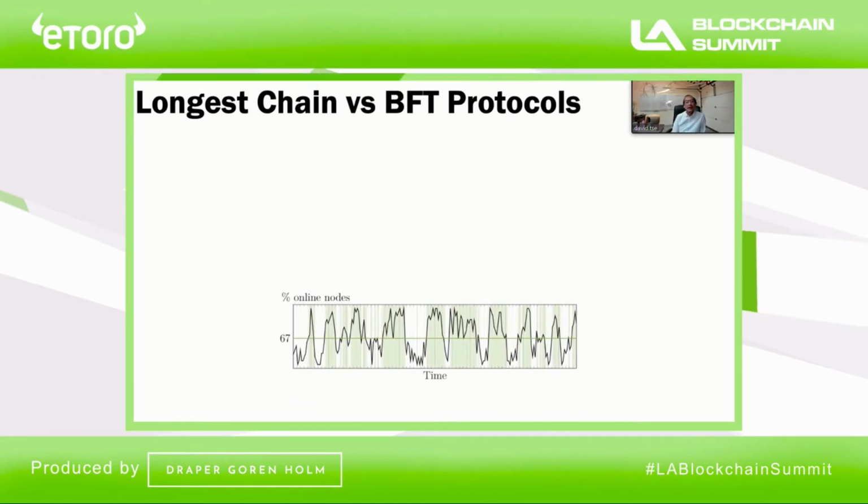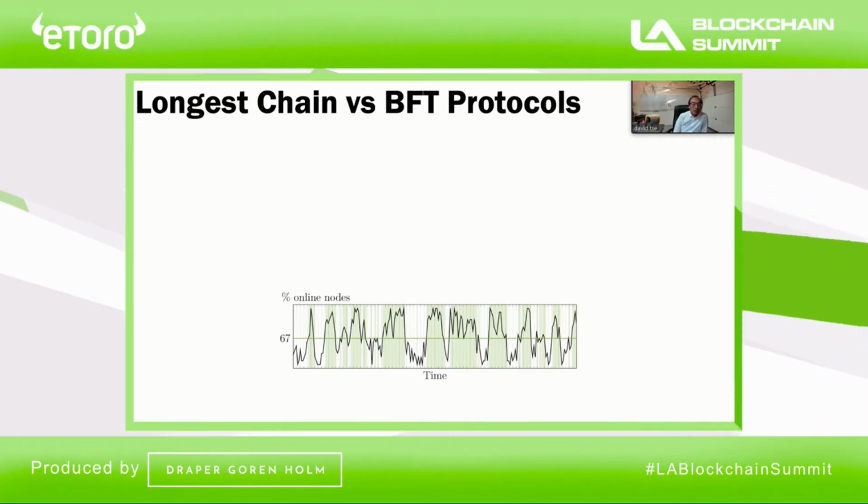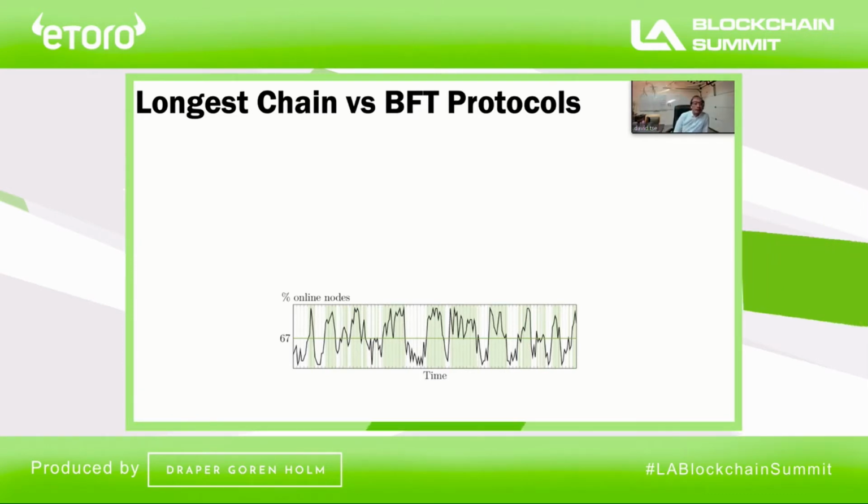And let's look at the situation where now I have nodes, okay? The number of nodes is varying between 0 and 100% of the nodes, and here I'm plotting it as a function of time. And an important threshold is the number 67, okay? 67% is the number of validators that need to sign on the block for the BFT protocol to continue, okay?